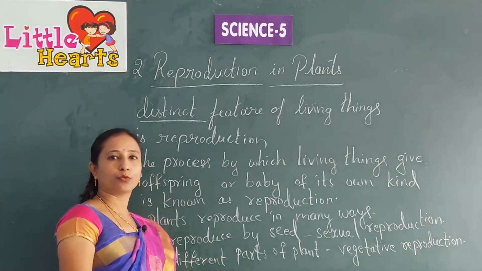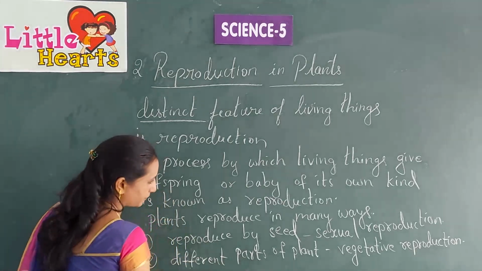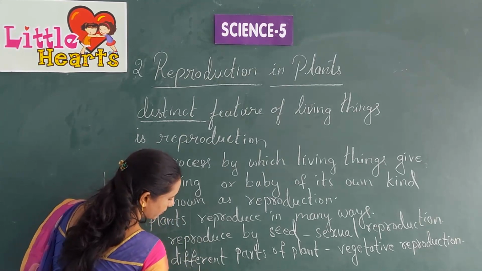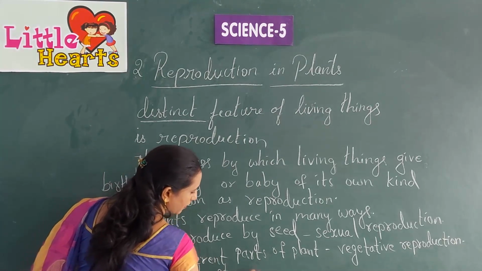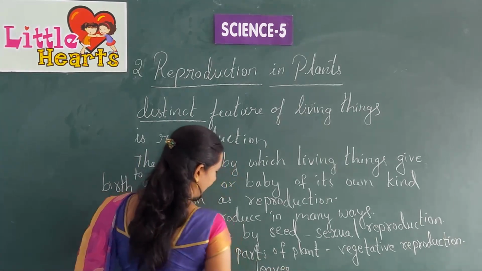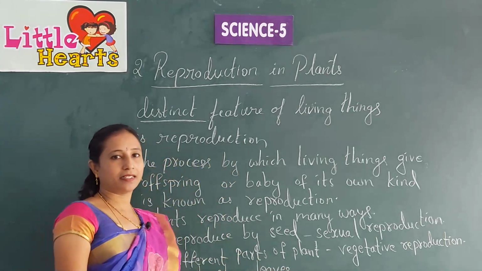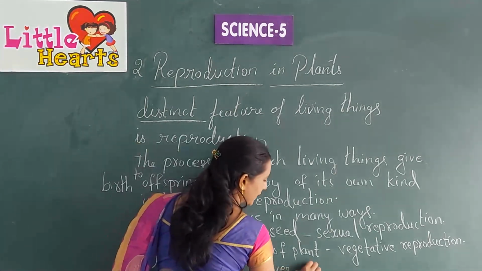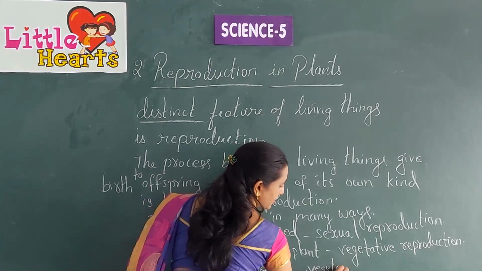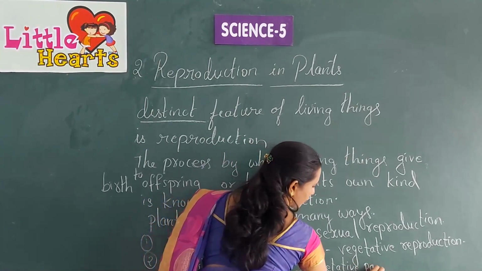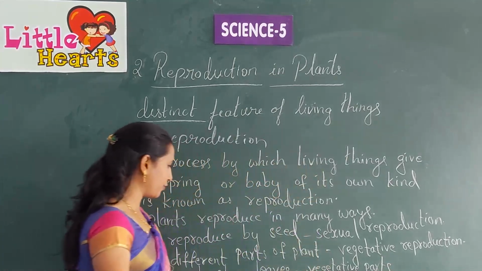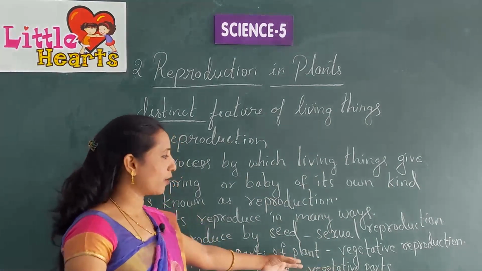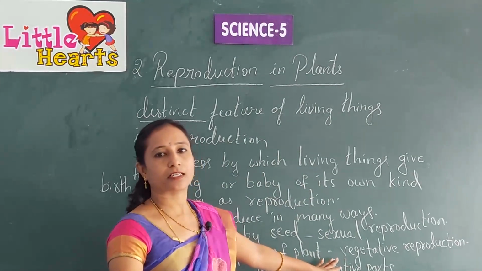What are the different parts? For example, roots, stem, leaves. If plants are using these different parts, these are called vegetative parts. As the plants use their vegetative parts to give a new offspring or a new plant, it is known as vegetative reproduction.